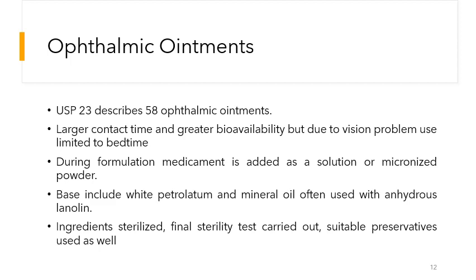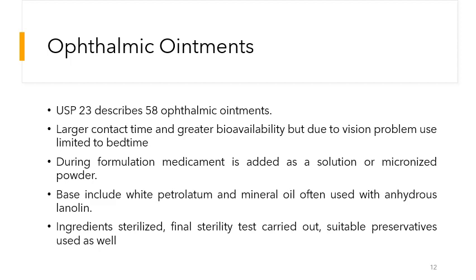But of course, because of this increased thickness and viscosity of the preparations, the patient might have problems with vision. The patient might not have clear vision, and because of this problem, the ophthalmic ointments are limited to bedtime or night time.